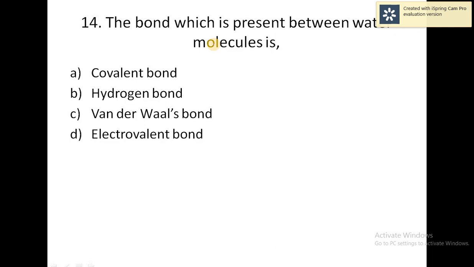So next question, chromatography. Chromatography is based on which one of the following? Chromatography is based on different solubilities of different substances in the same medium. This is the correct answer.